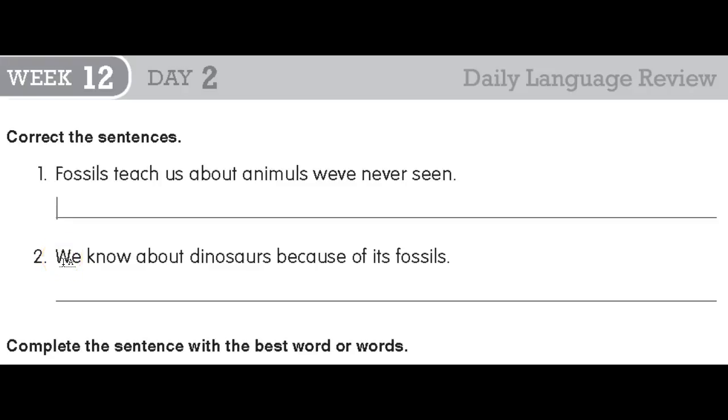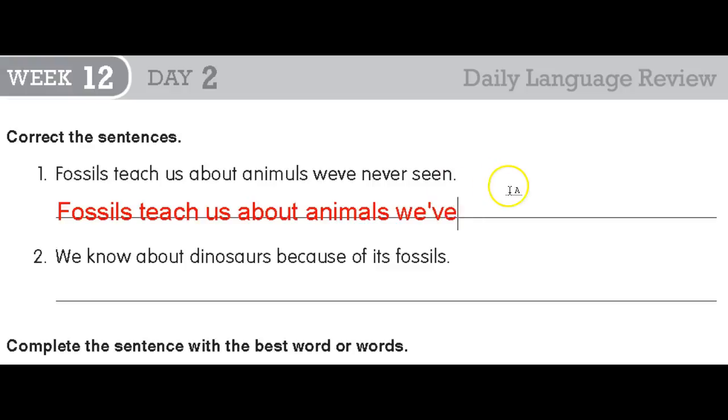All right, this time I'm going to fill it out as I go, so maybe that'll help you guys correct your mistakes. So fossils teach us, so far it's all the same, about animals. Animals is spelled wrong. There should be an A. And the weave needs an apostrophe, W-E apostrophe V-E, never seen. And we need a period.